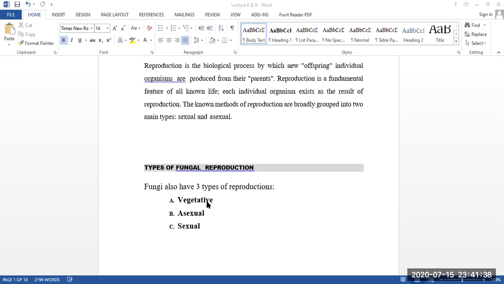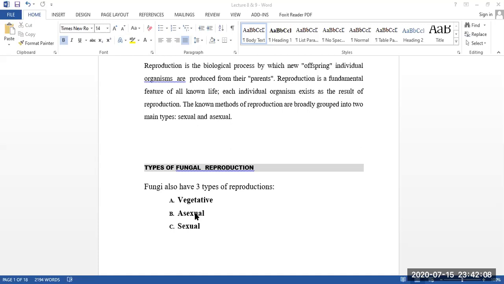In case of vegetative reproduction, there will be a single parent, and in case of asexual reproduction, there will also be a single parent. But due to some sporangium or due to some methods of reproduction, it's divided from asexual and called vegetative. But it's really a kind of asexual reproduction.